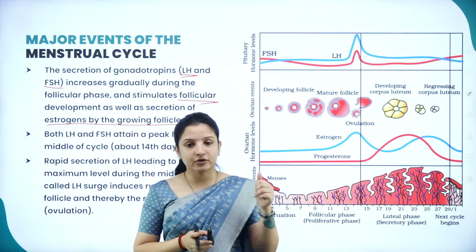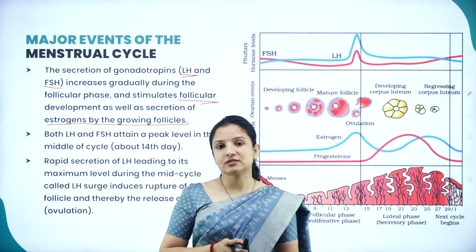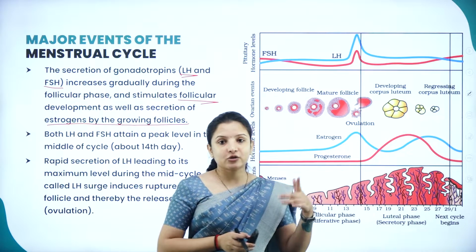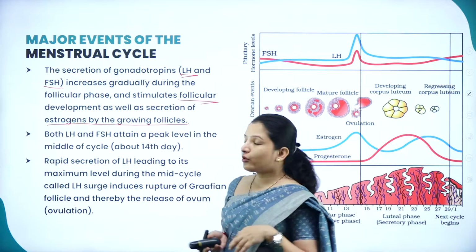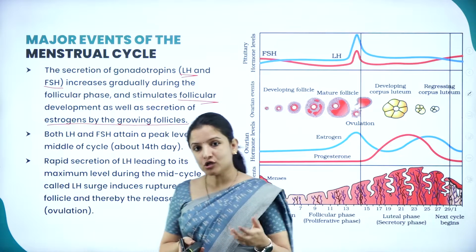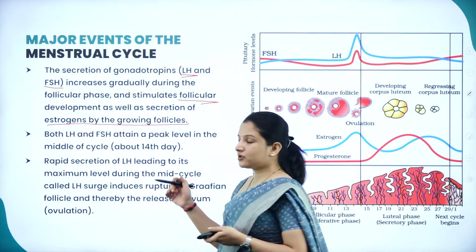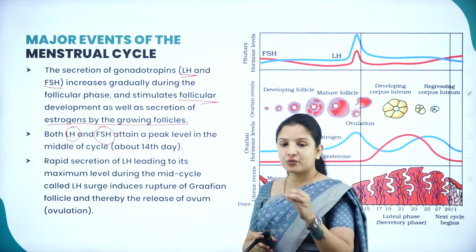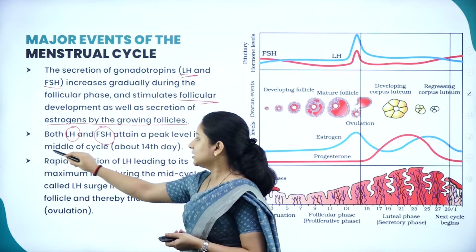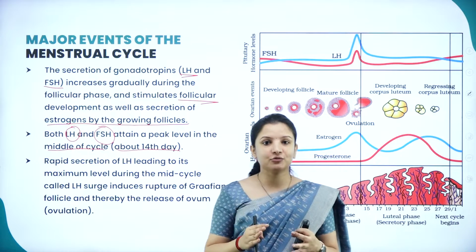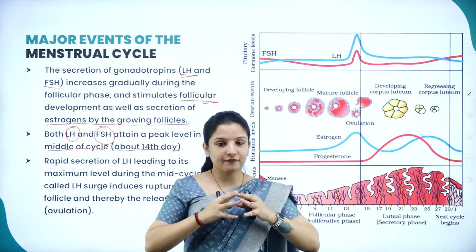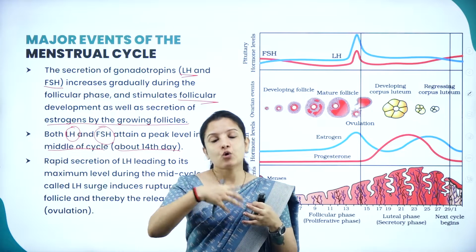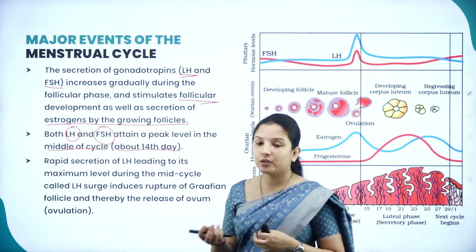So therefore, luteinizing hormone and follicular stimulating hormone get secreted. Once the follicular stimulating hormone is secreted, it makes the growing follicles secrete the estrogen hormone. Both the luteinizing hormone and the follicular stimulating hormone usually increase at mid-cycle, on the 14th day, and that is why on the 14th day the Graafian follicle completely matures, ruptures or breaks open, and the ovum, or the egg, is released.